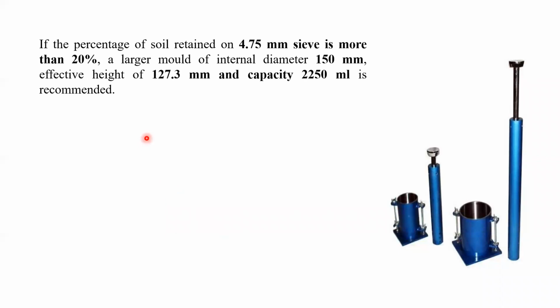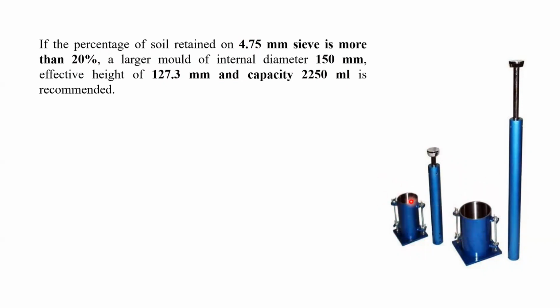Suppose at the time of sieving, the soil retained on the 4.75 mm sieve is more than 20%. In that case, we can use a different mold, which has a diameter of 150 mm. You can see here, 2 figures are there. This is the small mold, this is the bigger mold.